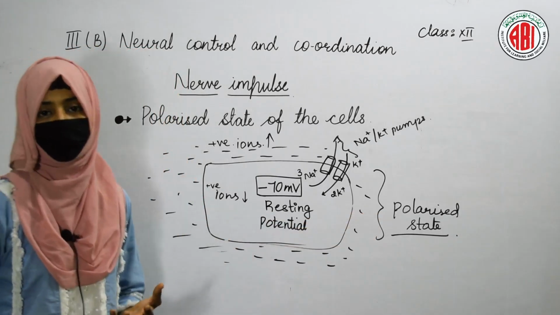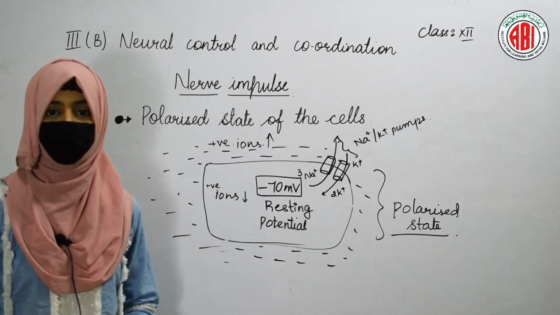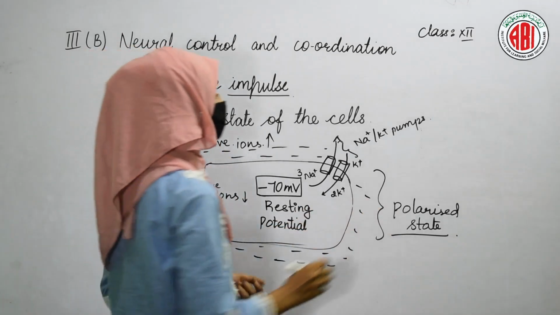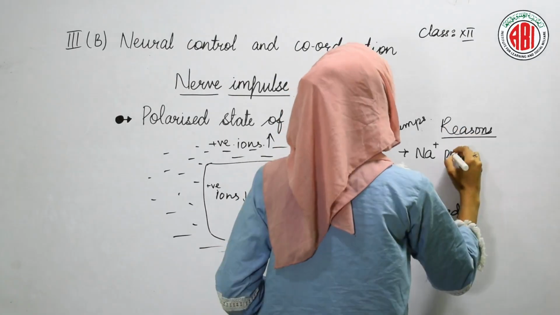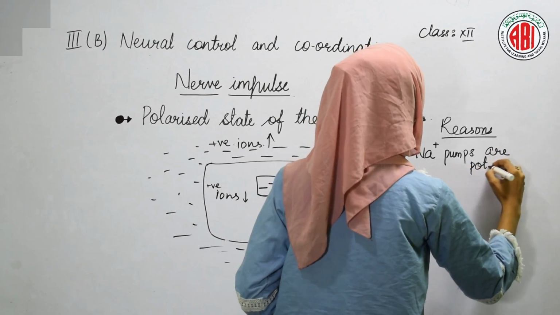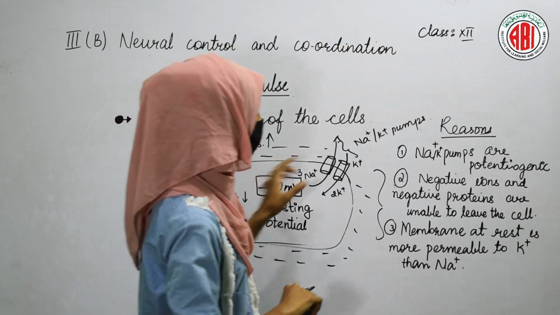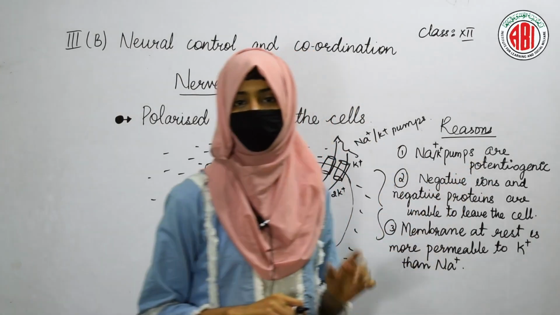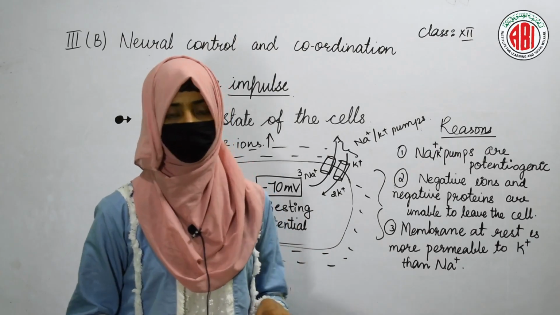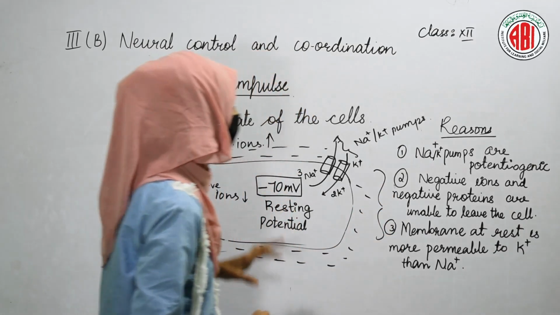There are other reasons also behind this. So we will talk about the reasons that are responsible for the polarized state of the cell. The three main reasons that make the cell polarized are, the first one, sodium-potassium pumps are electrogenic. That means it allows more ions of sodium to move out of the cell. The next reason is negative ions and negative proteins are unable to leave the cell.